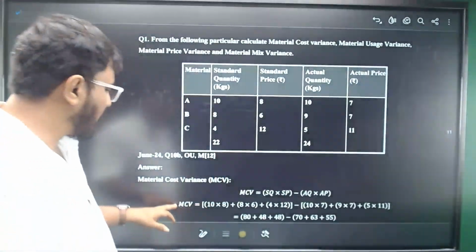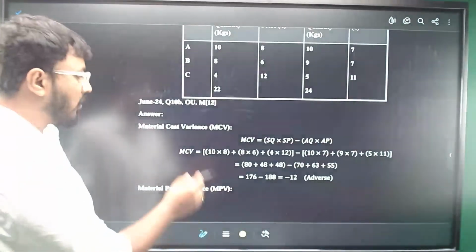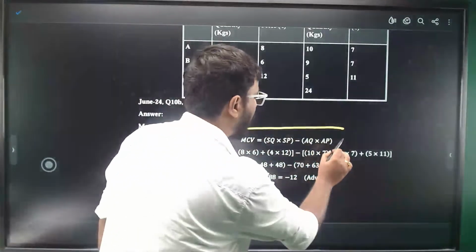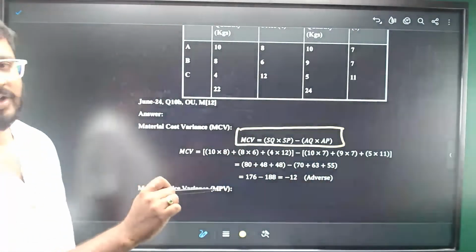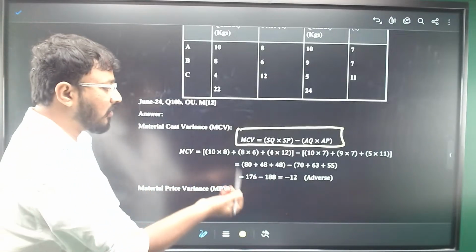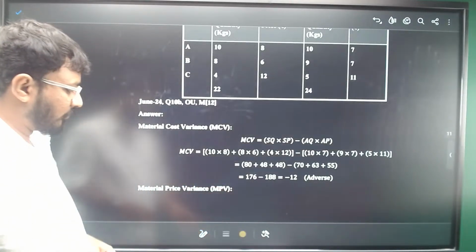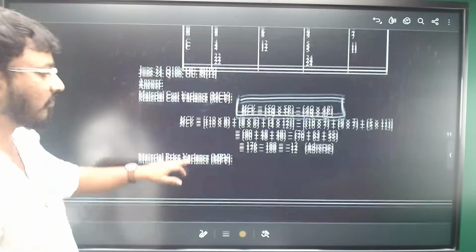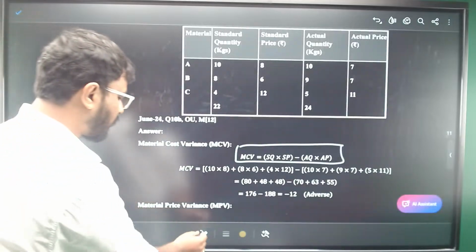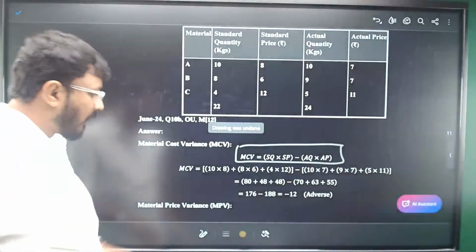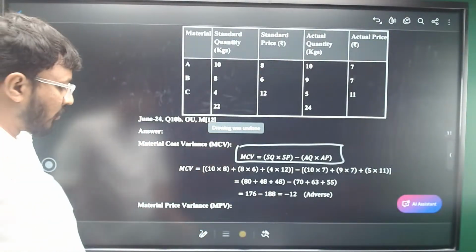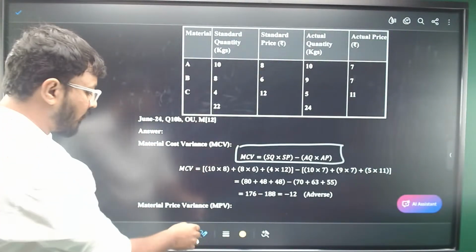First, we'll calculate the material cost variance. What is the formula? Standard quantity multiplied by standard price minus actual quantity multiplied by actual price. We'll calculate it for all the three materials. Here it has been calculated on the overall basis, but you need to calculate for individual material.